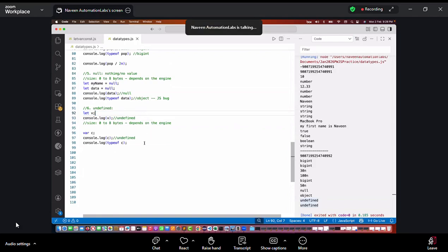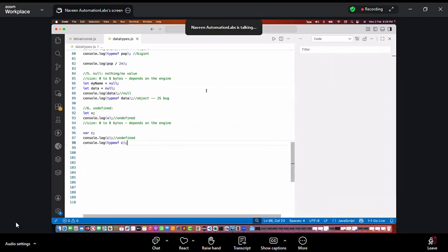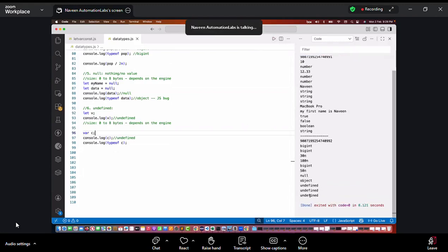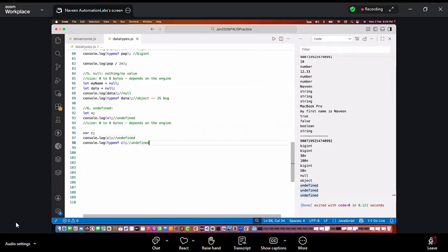So what is the type of C? It will be number, Boolean, integer, or undefined, or null, or what? Or object? No, not object. It's undefined only. Okay. So for C also undefined, and the type of V is also undefined over here, not object.